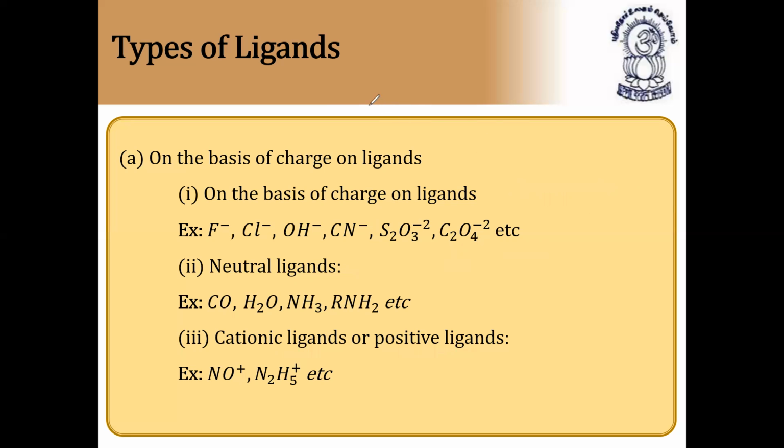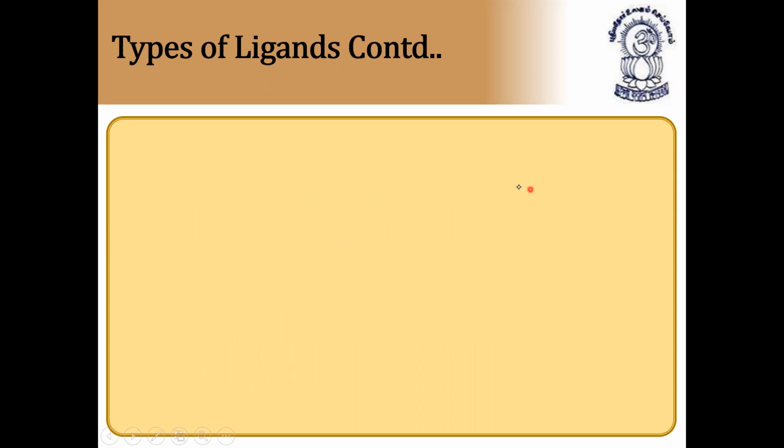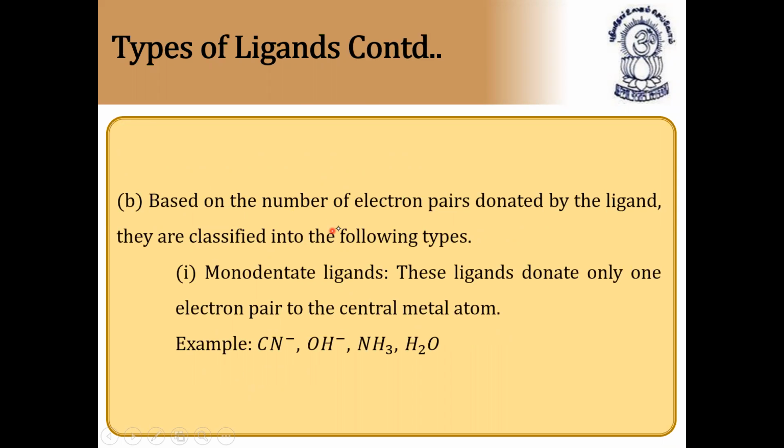What are ligands now? These are nothing but donor atoms. They will donate a lone pair of electrons to the central metal atom. If they donate one lone pair of electrons, it is called a unidentate or monodentate ligand. So let us see types of ligands based on electrons. Based on the number of electron pairs donated by the ligand, they are classified into the following types. First, monodentate ligands. These ligands donate only one electron pair to a central metal atom.